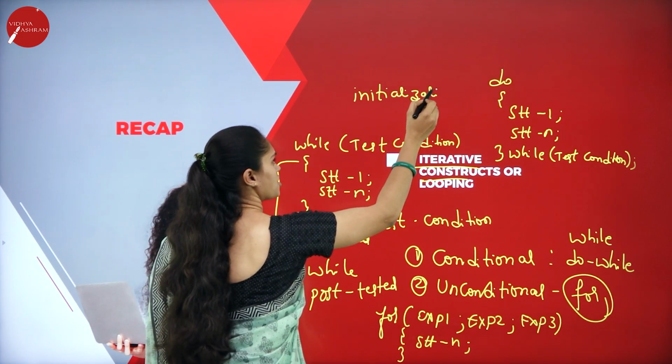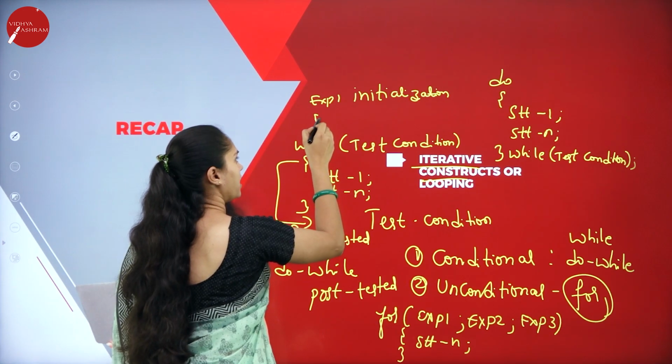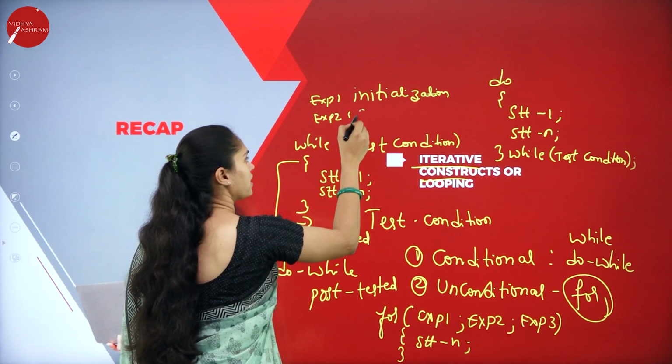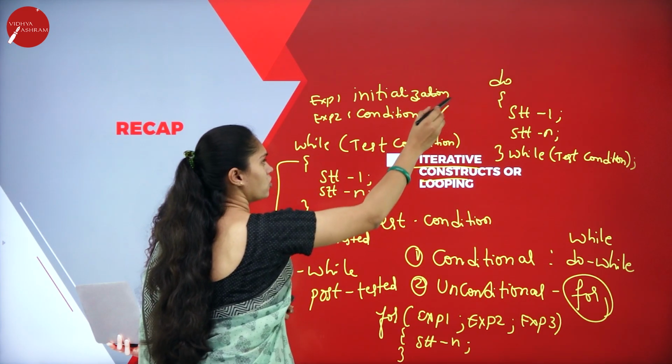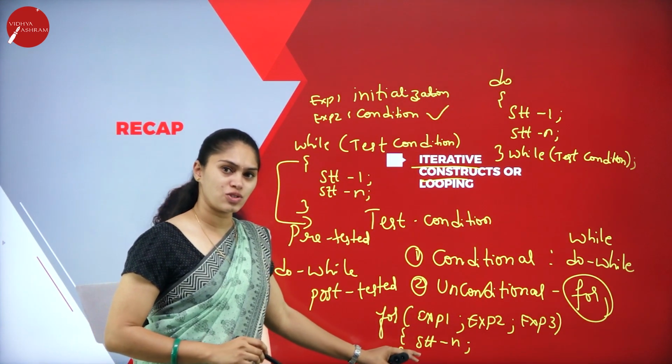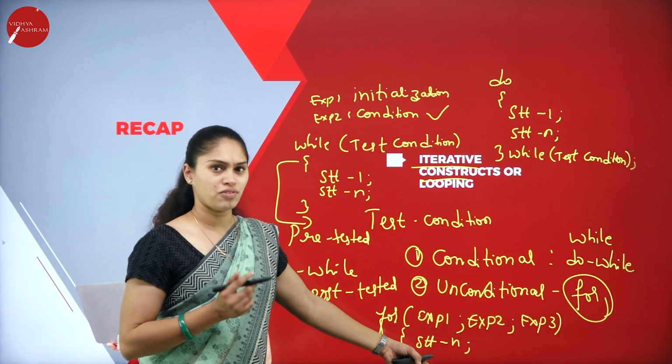So initialization is going to take place in expression 1. And when it comes to expression 2, there we are going to check the condition. If the condition is true, then it will enter the loop and execute a set of statements.